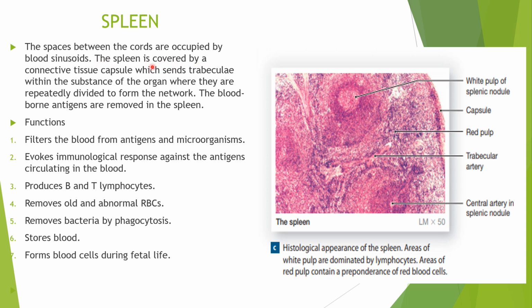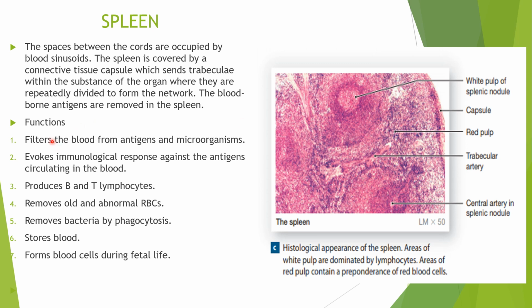The spleen is covered by a connective tissue capsule. We can see here the entire spleen is covered by a connective tissue capsule, which sends trabeculae within the substance of the organ, where they repeatedly divide to form the network. Now the blood-borne antigens, or blood-carried antigens, are removed in the spleen.